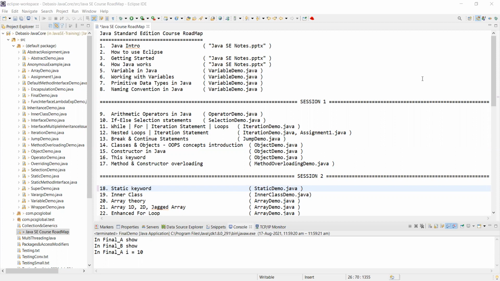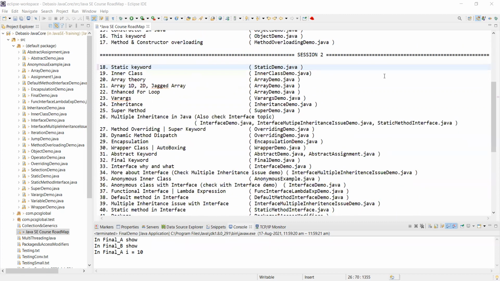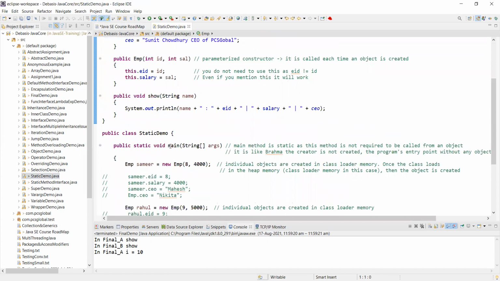Today, we are going to start with the static keyword. Static. We had a concept of static, and why we always have the word static in our main method. We have explained that in detail, so let us not repeat it. You can get it from my second session audio video recording.